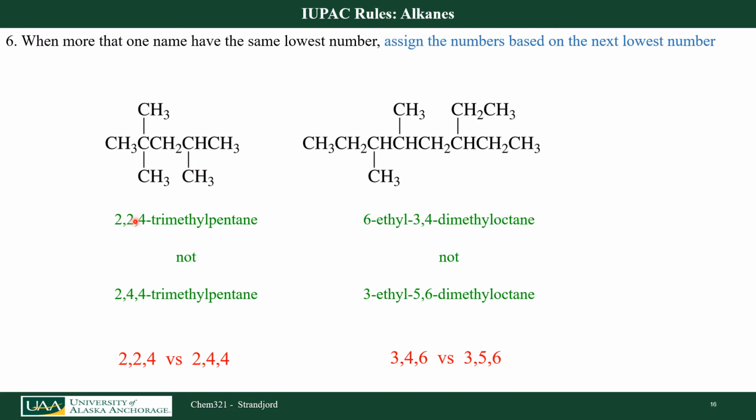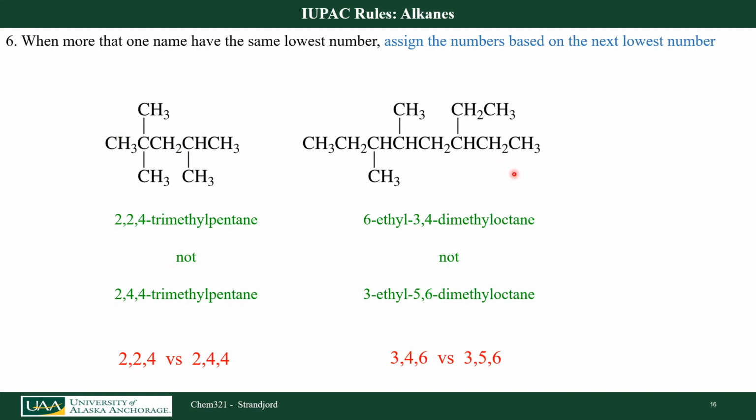So I'm going to go 2,2,4-trimethylpentane. If I had started over here on the right-hand side, I still would have got to the substituent on carbon number 2, but then I would have had a higher numbering system over here. I would have had 2, 4, 4. So we don't call this 2,4,4-trimethylpentane. We start over on the left-hand side, so I get a lower overall numbering system.